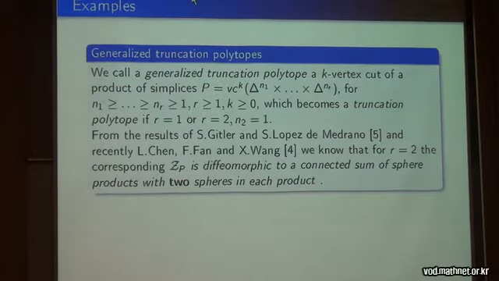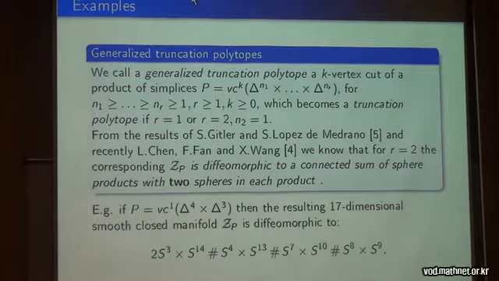So from the results of Gitler and López de Medrano, and recently a paper of the Chinese mathematicians Chen, Fan, and Wang, we know that in the case of r equal to 2, the corresponding Z_P is diffeomorphic to a connected sum of products of spheres, with just 2 spheres in each product.